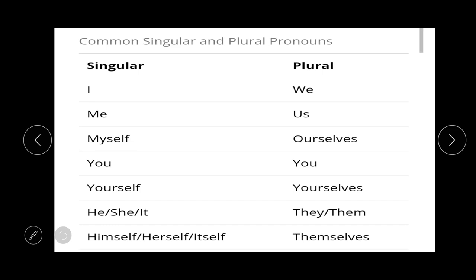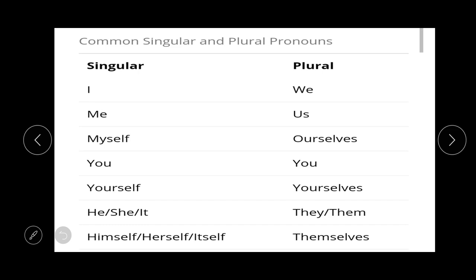So the singular pronouns are I, me, myself, you, yourself, he, she, it, himself, herself and itself. Then students, the plural pronouns are we, us, ourselves, you, yourselves, they, them and themselves.